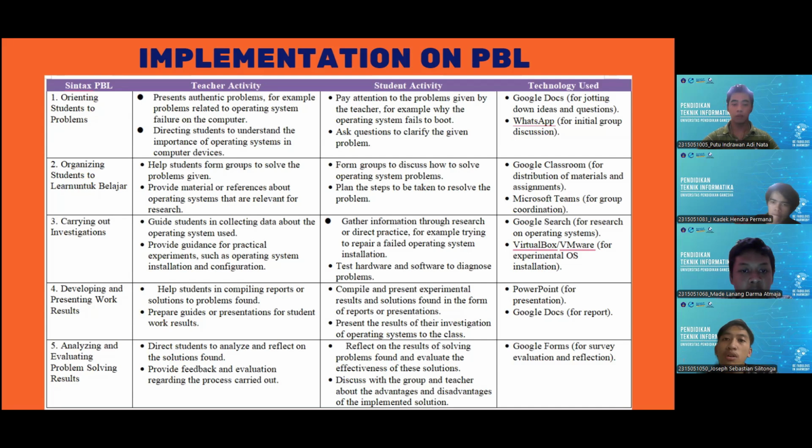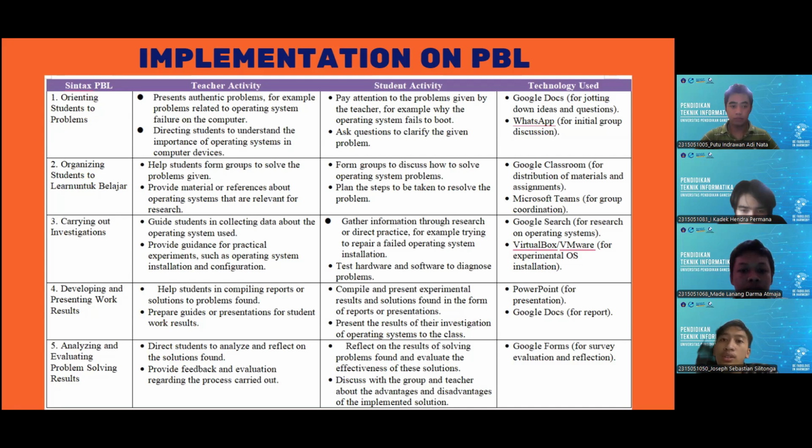The second syntax is organizing students to learn, with teacher activities to help students form groups to solve the problem given, and provide material or references about the operating system that are relevant for research. Then students form groups to discuss how to solve operating system problems, and then plan the steps to be taken to resolve the problem, using Google Classroom and then Microsoft Teams.